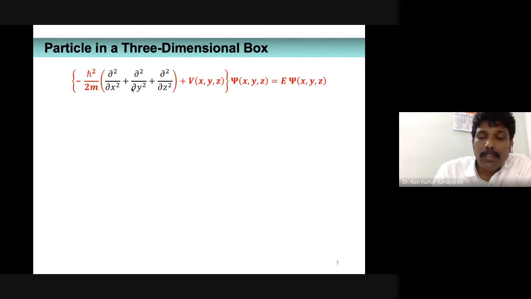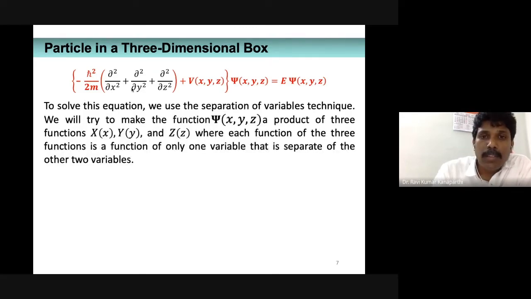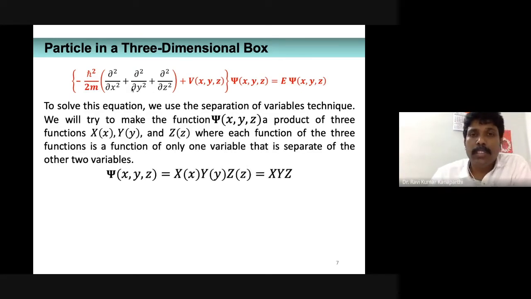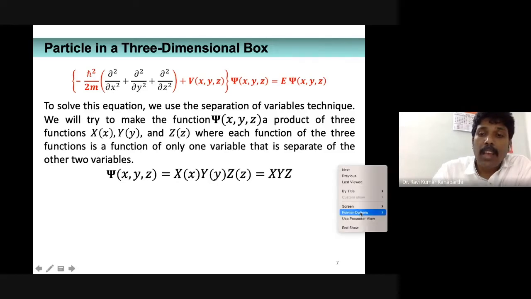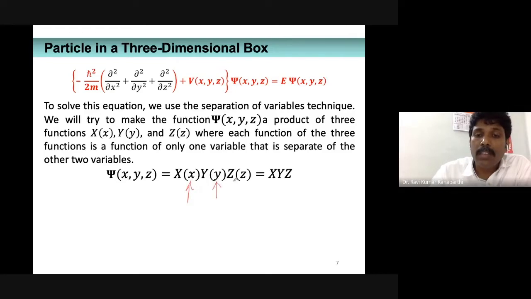Okay, so this is the time independent Schrodinger wave equation. As I told you, there are three different variables here. Therefore, for the total wave function, I'm going to assume that it is the product of three functions, in which one function exclusively depends upon one variable, that is x. Another exclusively depends upon y. Another exclusively depends upon z.